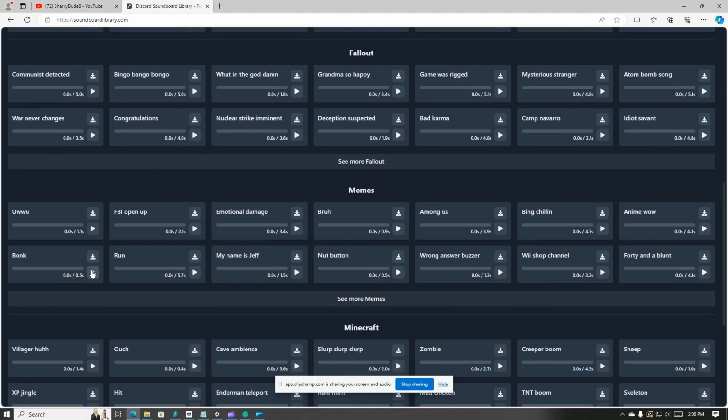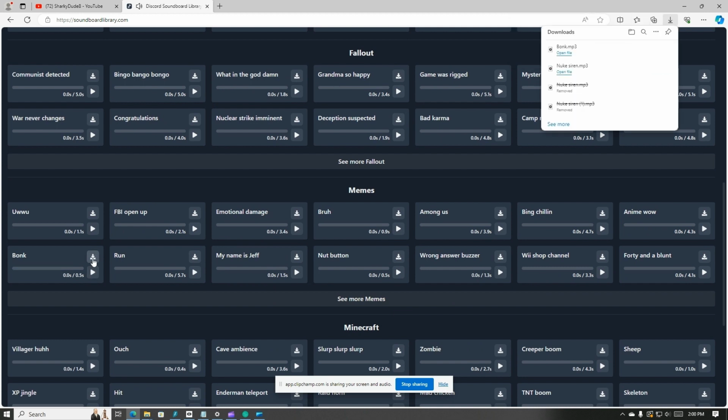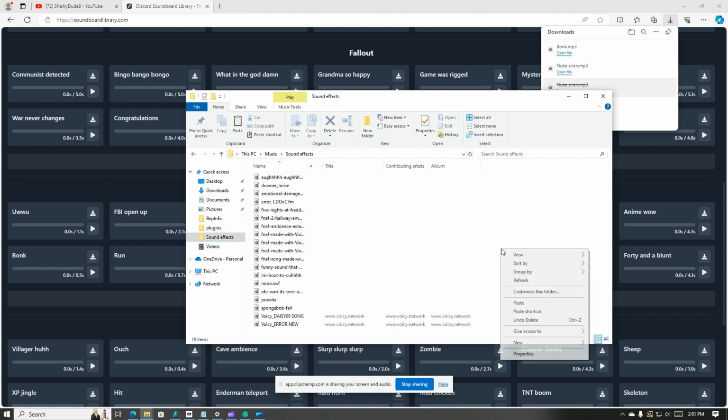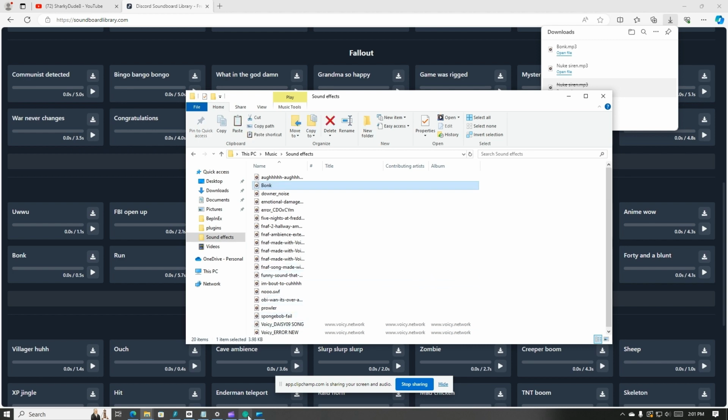To add sounds to your soundboard, download them from the internet and add them to the sound folder for SoundDuck. Then click Reload to import them into SoundDuck. I'll put a link in the description to a few places you can get sounds.